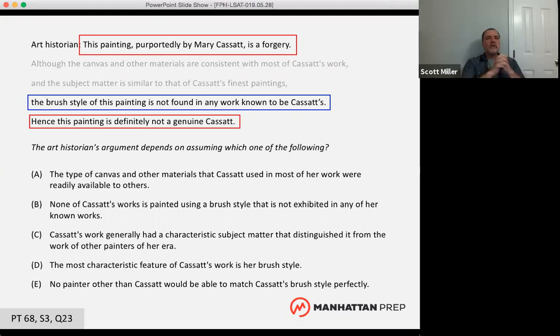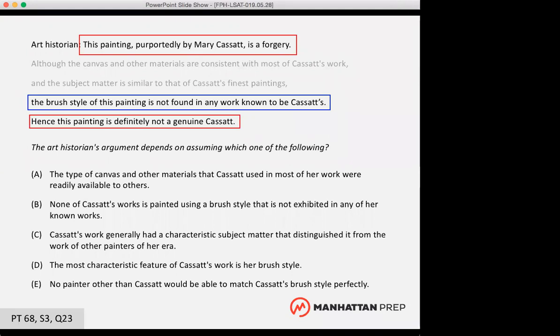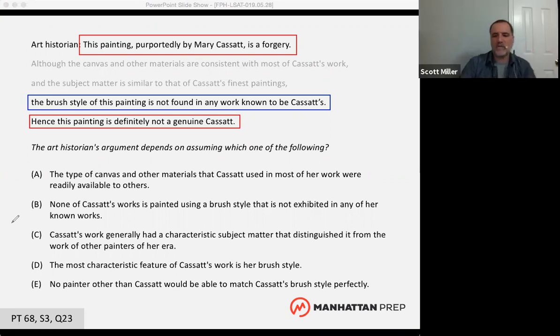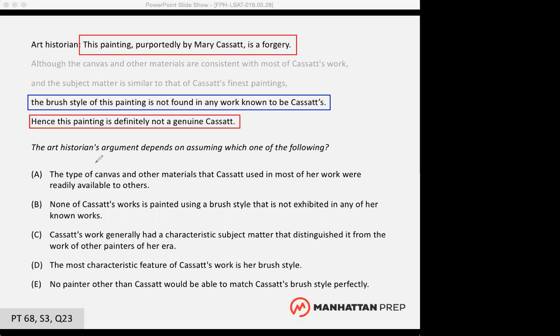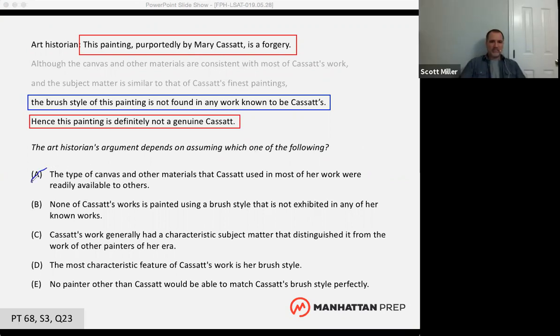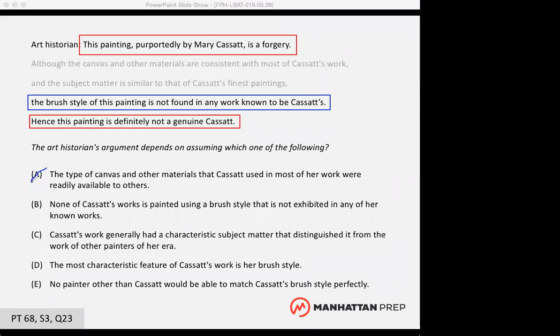Okay. Will you talk to me about one of these answer choices that you know is wrong? And can you tell me why it's wrong? Any ideas? Okay. I think A is wrong. Can you tell me why A is wrong? Because it doesn't mention the brush style at all. Okay. Does it have to mention the brush style? Does the answer choice have to mention the brush style? I guess not. Yeah, so it feels very out of scope.